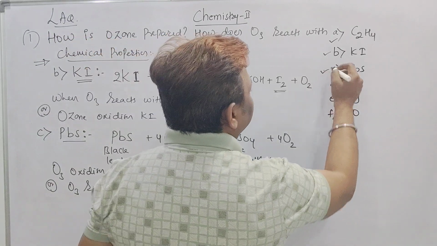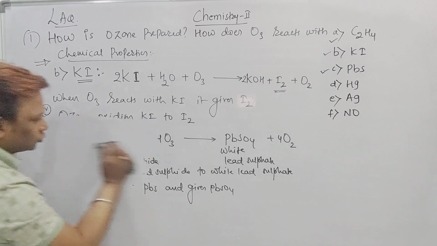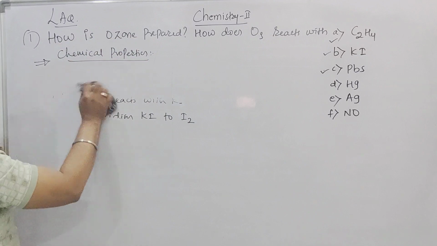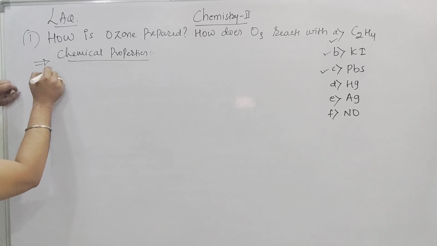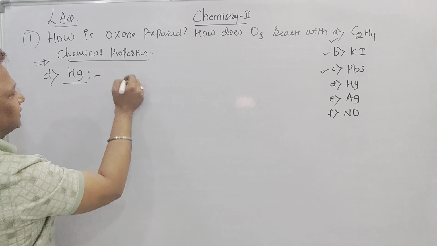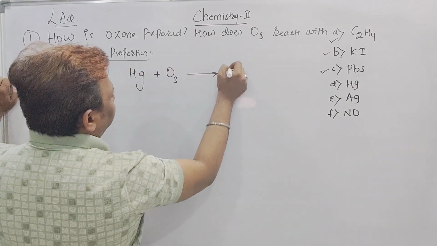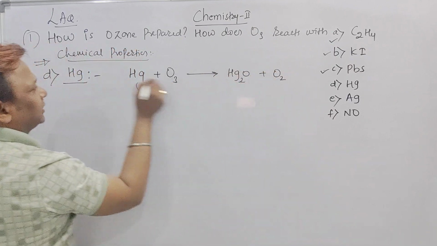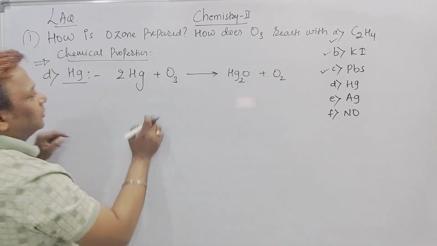Now next we will see mercury, Ag and NO. Reaction of this ozone, fourth one, that is Hg. Now we will see mercury. Now the reaction of ozone with mercury. See how interesting the reaction is. This mercury on reacting with ozone gives rise to Hg2O plus O2 gas. If it is 2Hg, make it 2. So O3 becomes 1 O here and O2.